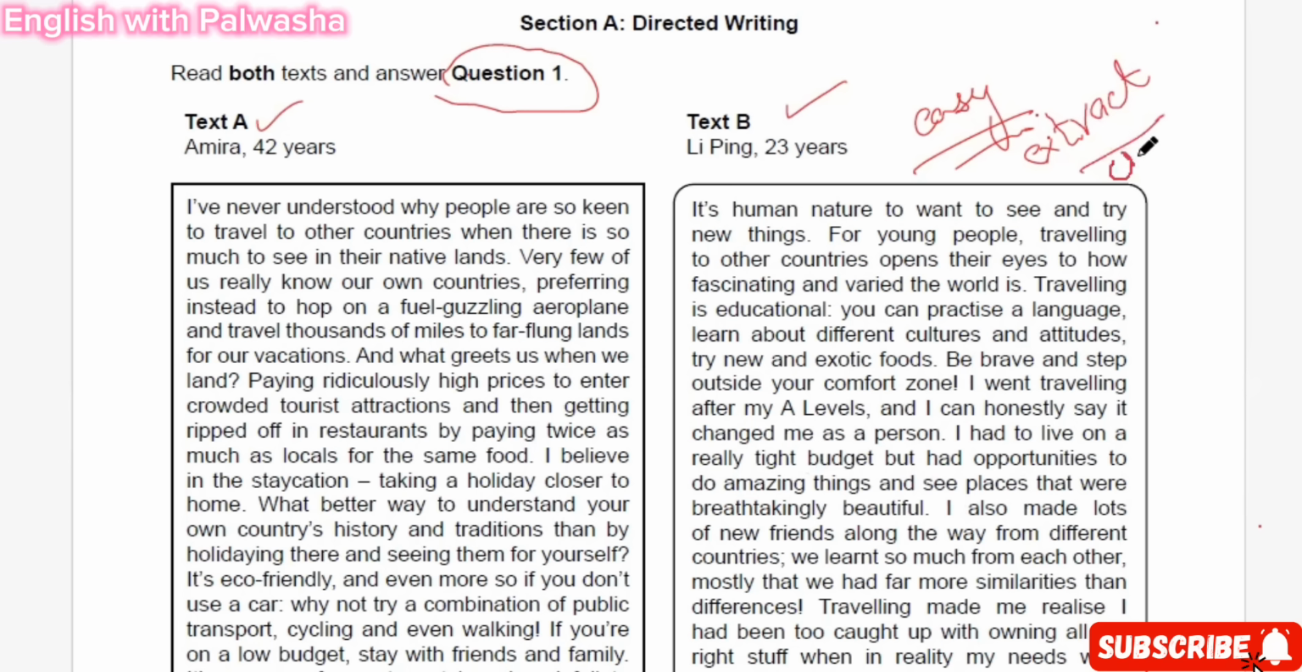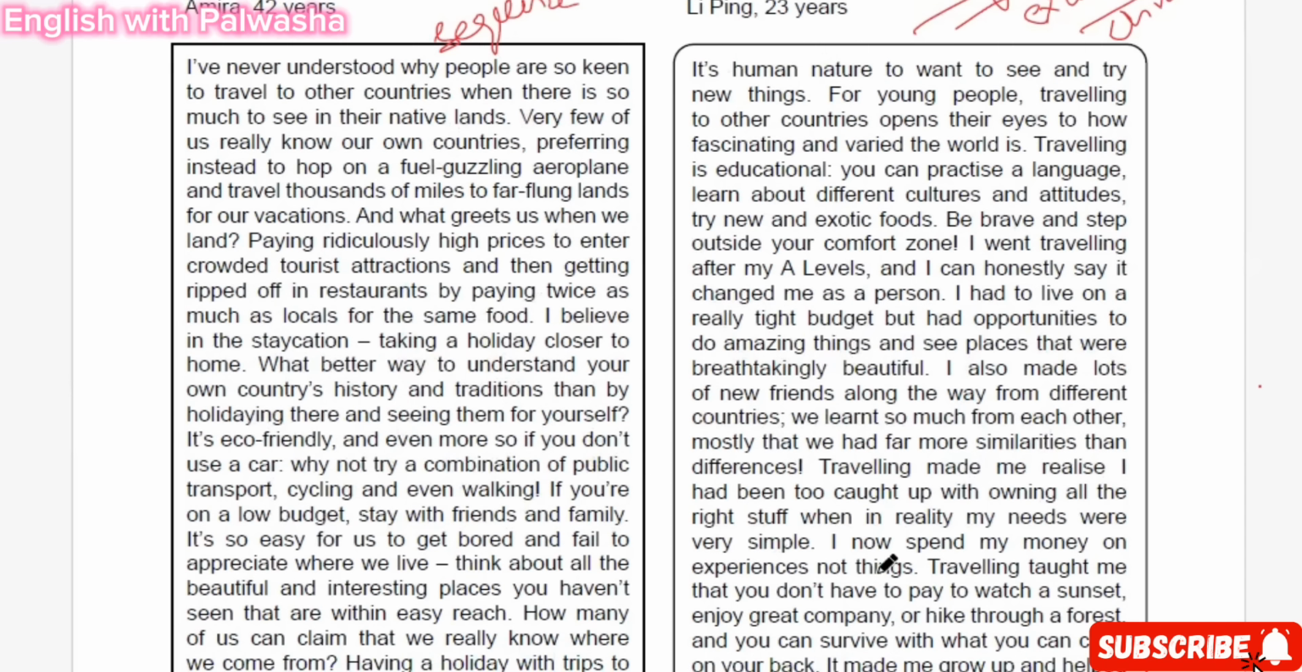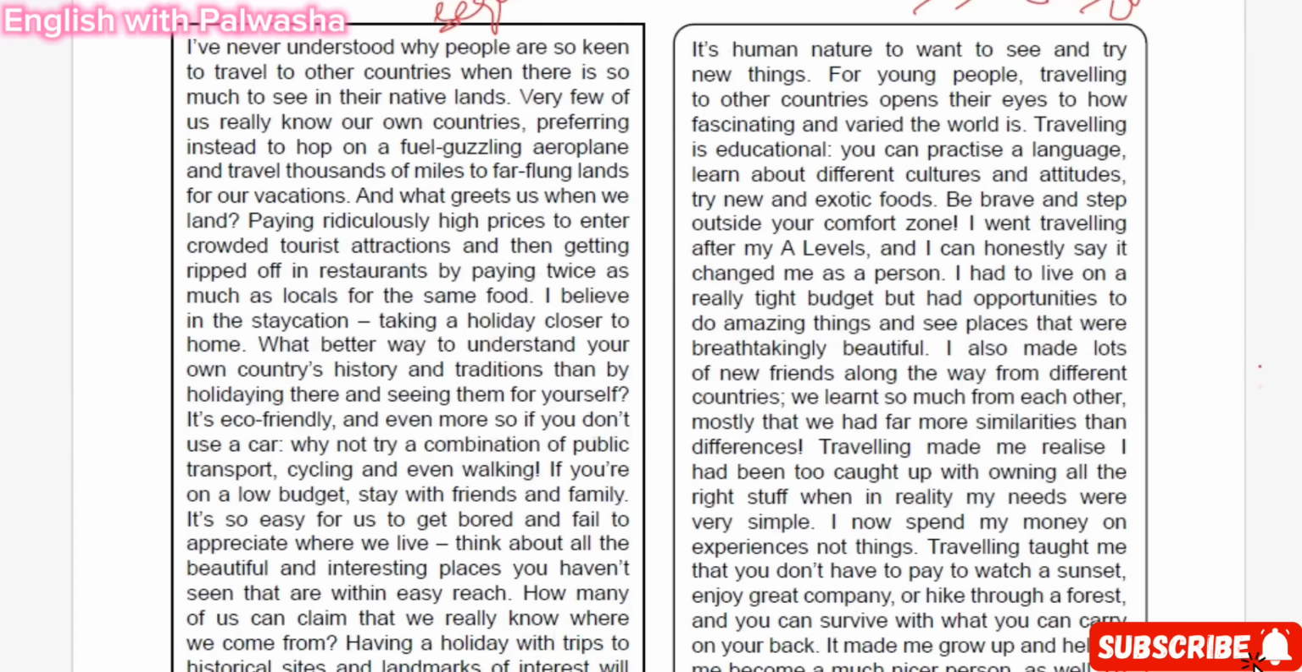It means that you have to go chronologically. Chronologically means you have to go in a sequence. If you pick the points in a sequence from each text, then it will be very easy for you to formulate your answer in the best possible manner.